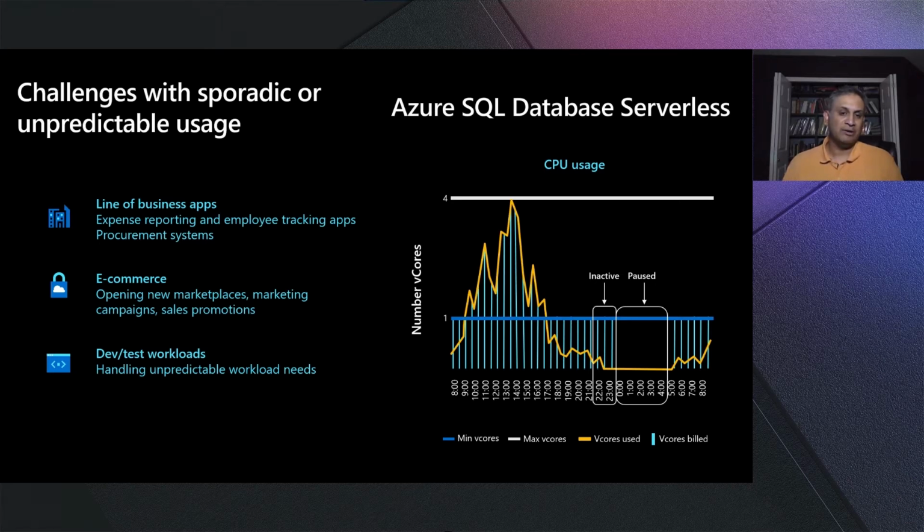And when the activity resumes, we automatically start a new compute and bring your databases back online, and your application resumes. This way, you're only paying for your compute when you're using it, with a very highly granular billing model, per second billing, which is the lowest in the industry, as well as very cheap storage. So definitely leverage serverless if you have workloads that meet this criteria.